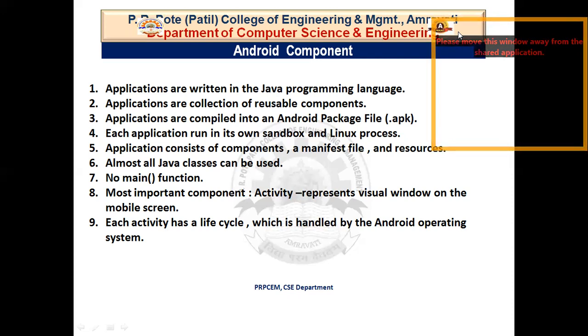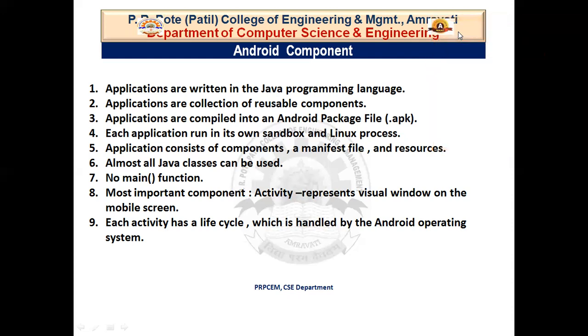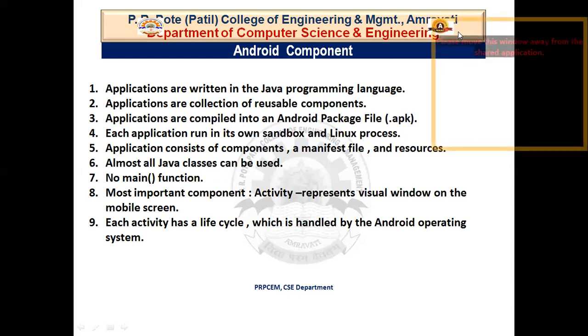And the fifth one is that an application consists of components, a manifest file, and resources. Then component number 6, almost all Java classes can be used. It means the entire application has some Java files that can be used freely throughout the program. The best part of Android is that there is no main function. Yes, we don't have a main function in Android. The starting point of Android is defined by what we call an activity.